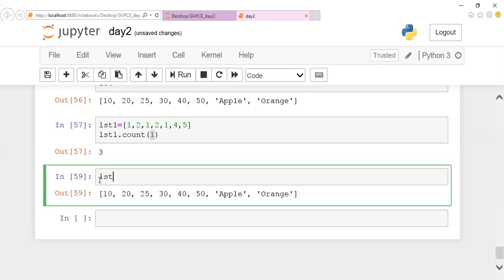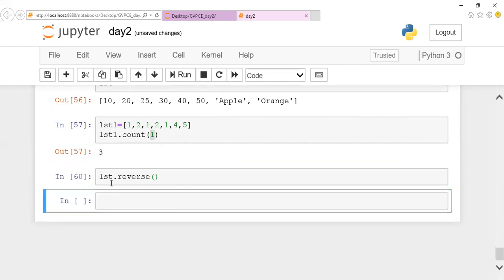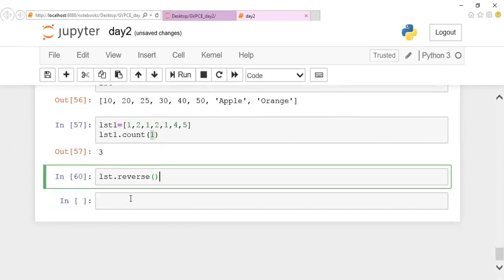I want to reverse this list. This is your original list. If I want to reverse it, where orange should come to your left hand and 10 should go to your right hand, I can mention list dot reverse. If I mention it like this, the entire list will be reversed. You are supposed to print and check it.